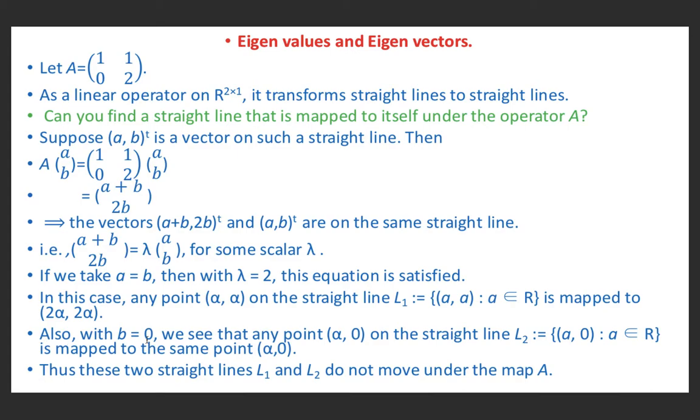Also, if we substitute b equal to 0 here, we are left with a here and 0. Again, this is (a, 0) and (a, 0). So this is satisfied for lambda equal to 1. So with b equal to 0, we see that any point (alpha, 0) on the straight line L2, with alpha belonging to R, is mapped to the point (alpha, 0). Thus, these two straight lines L1 and L2 do not move under the map A.